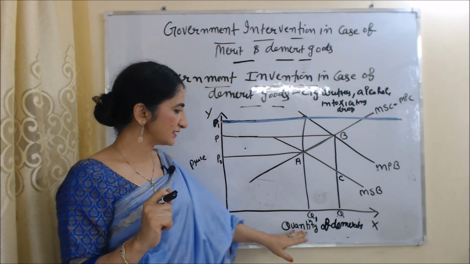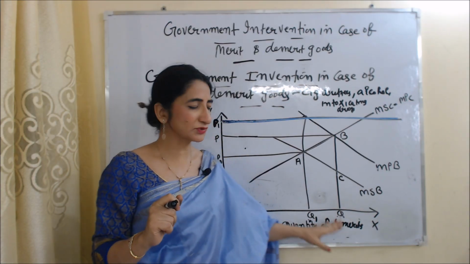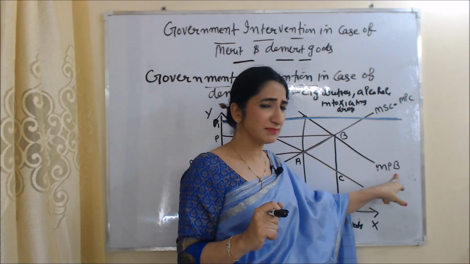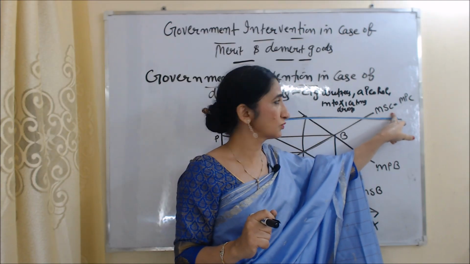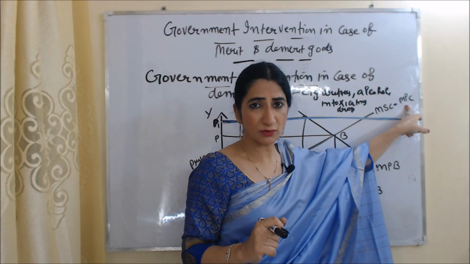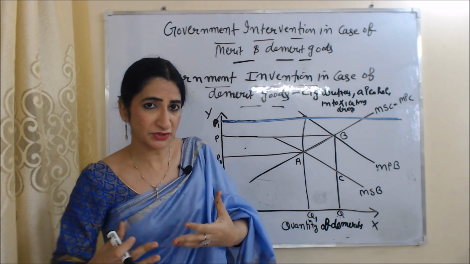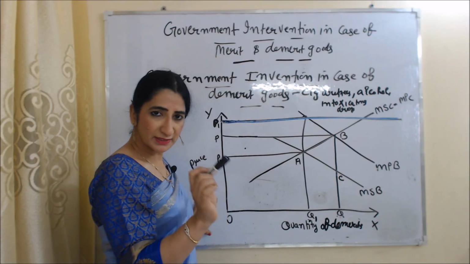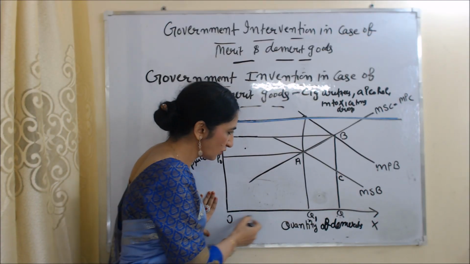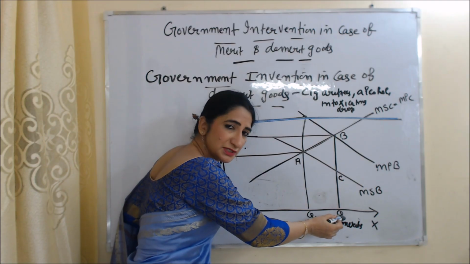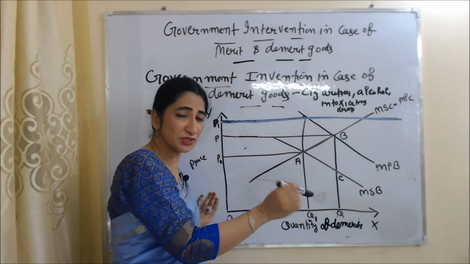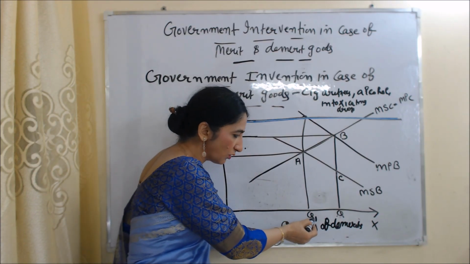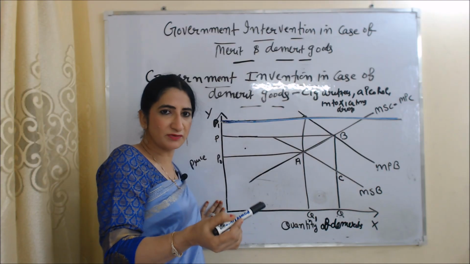In this diagram, we can see on the x-axis we have quantities of demerit goods, on the y-axis we have price. MSB is marginal social benefit, MPB is marginal private benefit, MSC is marginal social cost, MPC is marginal private cost. Without government intervention, people are consuming more demerit goods. We can see here, without government intervention, the quantity of demerit goods is OQ, which is the market efficient quantity. And with government intervention, the quantity of demerit goods reduces and becomes equal to OQ1, which is the socially efficient quantity of demerit goods.